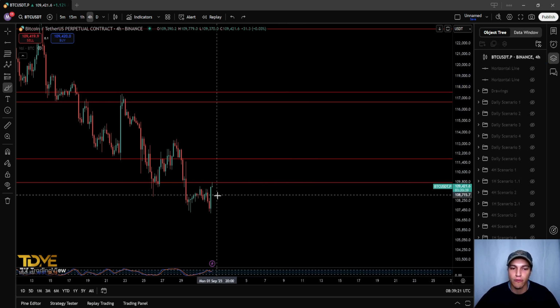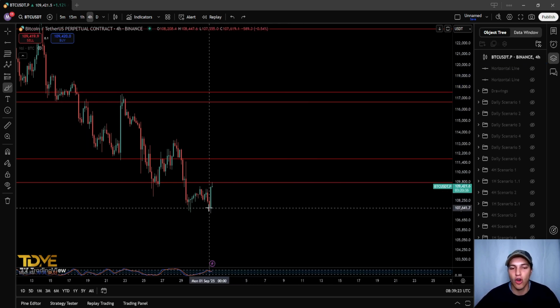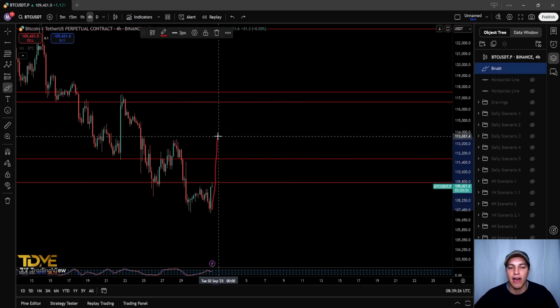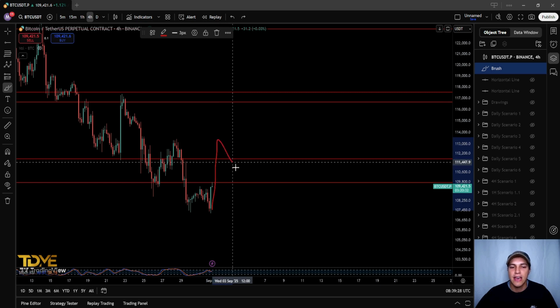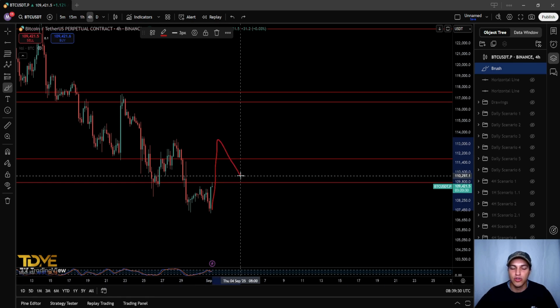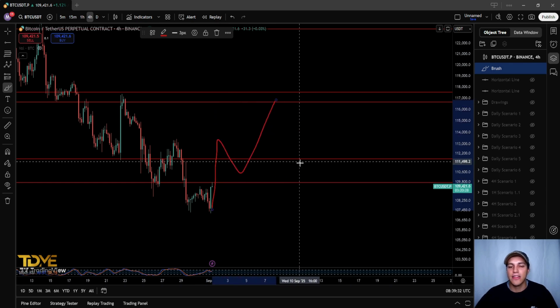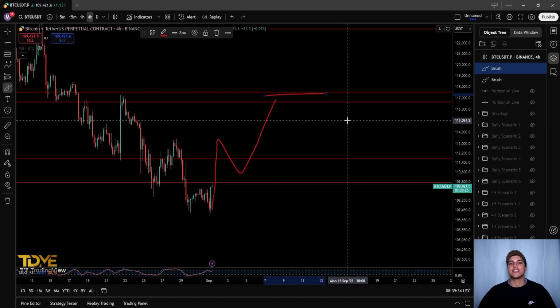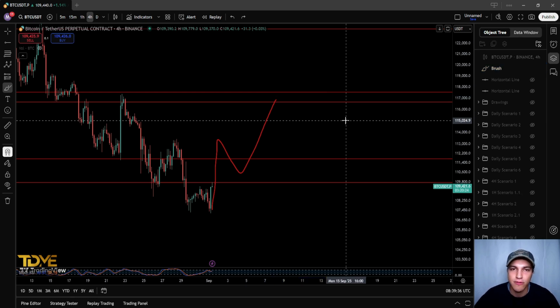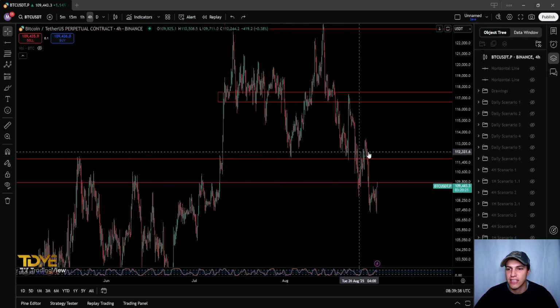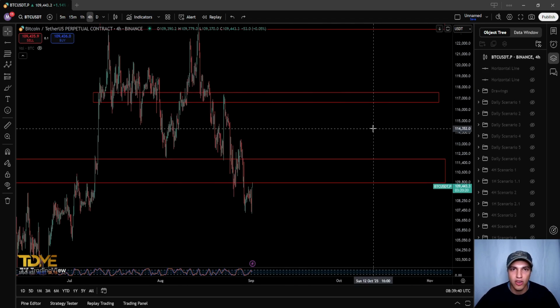Really, really good confluence. What happens here is on this ABC, we could see an A wave up, breaking through this resistance again, coming down and using it as support in the B, and the wave C up, touching that 0.618 box. Very, very interesting price action and support and resistance boxes on the chart.